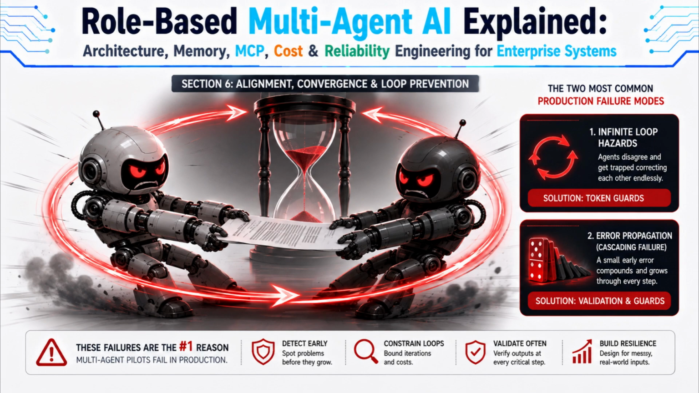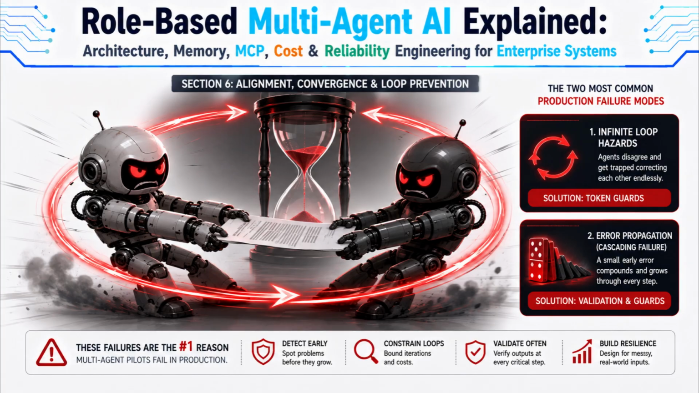We've now covered how agents decompose work, adopt personas, share memory, route control flow, and call tools. But giving autonomous agents this much capability introduces a new category of failure that simply doesn't exist in single-prompt systems. Agents can get stuck fighting each other, or one small early error can silently poison every downstream step. This final architectural section covers the two most common production failure modes and how to engineer against them.